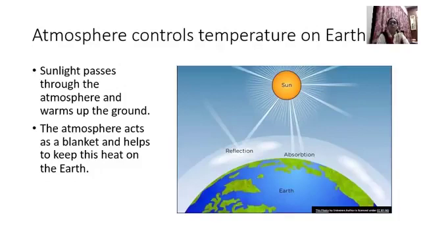It does not make the earth's temperature extreme, very hot during day and very cold during night. Followed?